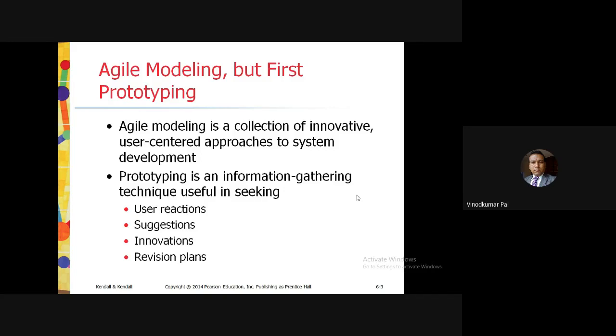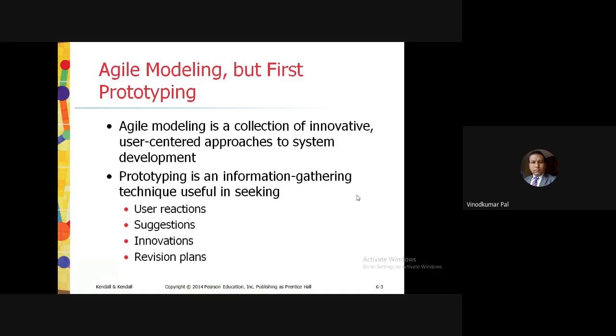Prototyping is also an information gathering technique useful in seeking user reactions. Now, when we have to take the requirements for our information system, who will do that? We know the system analyst gathers such information about the proposed information system.